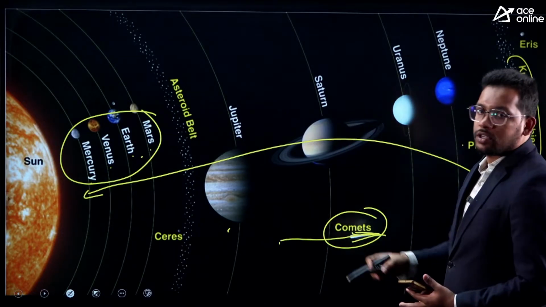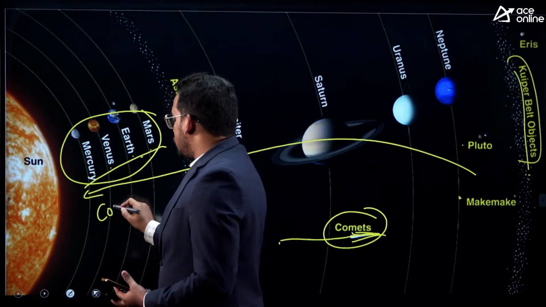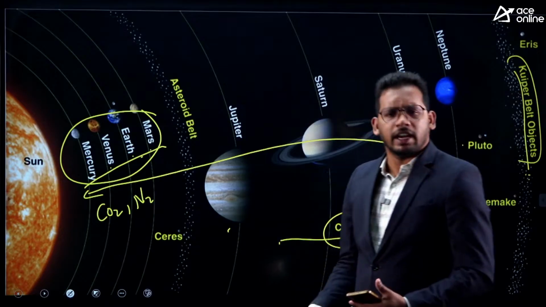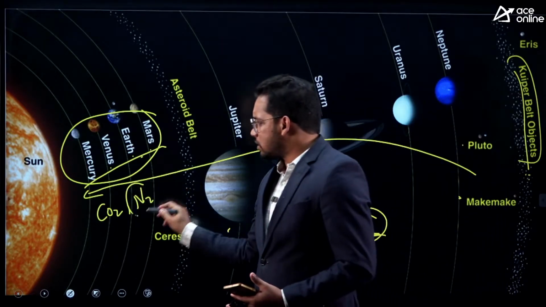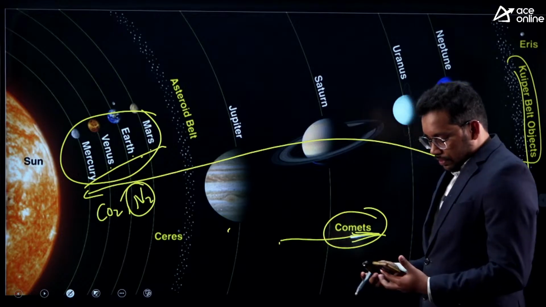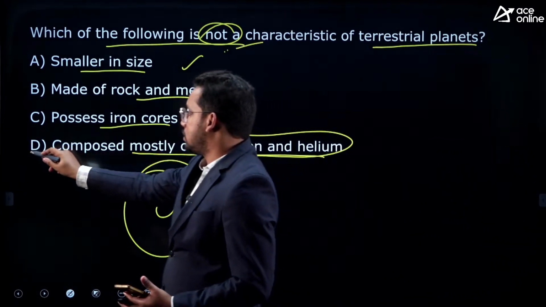Here we have hydrogen and helium, whereas in the inner planets we have CO2 and nitrogen, and these gases are mainly dominant. Even in Earth, the major element is nitrogen, right? Very popular question. So this is the answer. That is not a characteristic. So the answer is D.